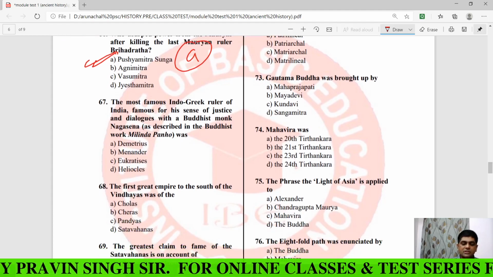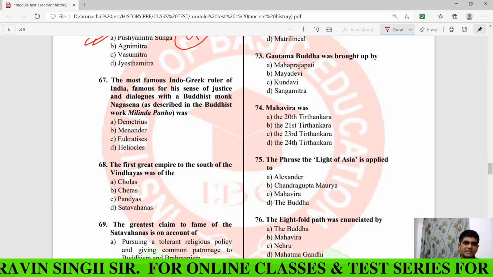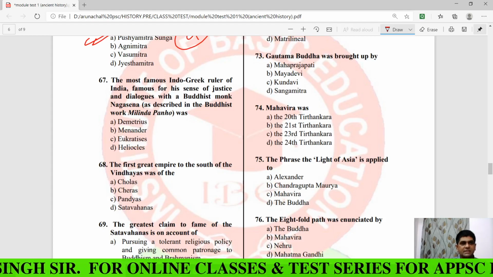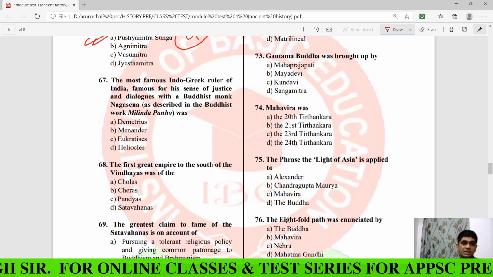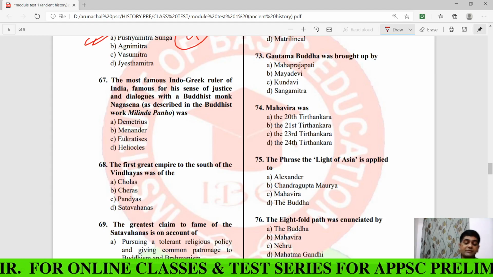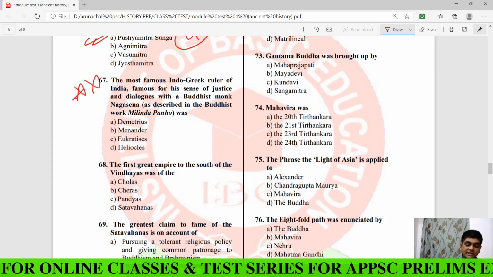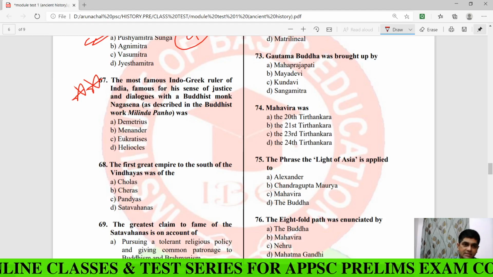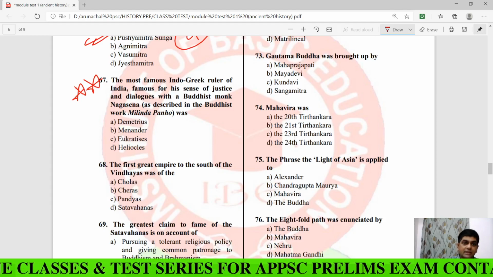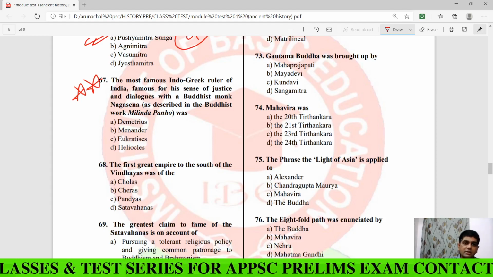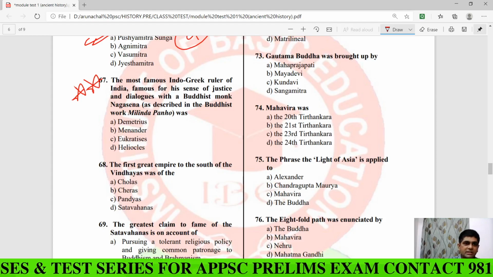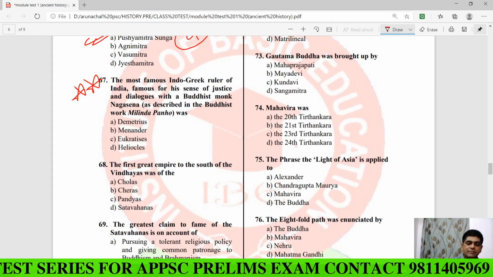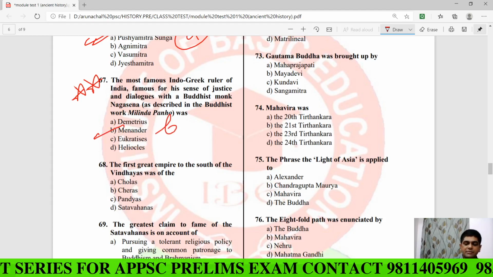Then comes the question number 67, the most famous Indo-Greek ruler of India, famous for his sense of justice and dialogue with a Buddhist monk, Nagasena. Very important question, I must say. In the class test, I have asked these questions as well, and many times I have discussed this question in the classroom. So here the answer is Menander, B.